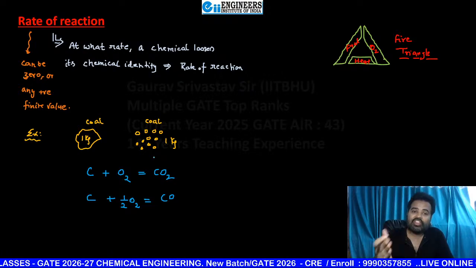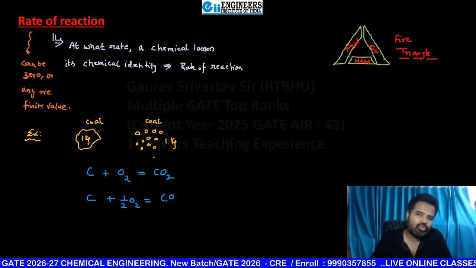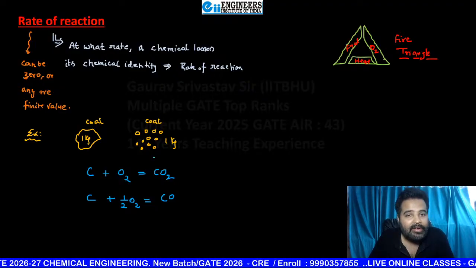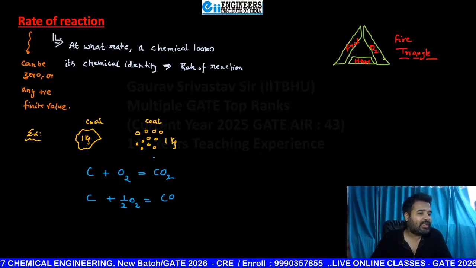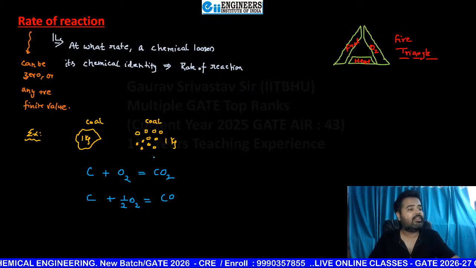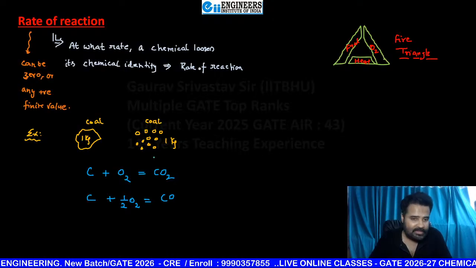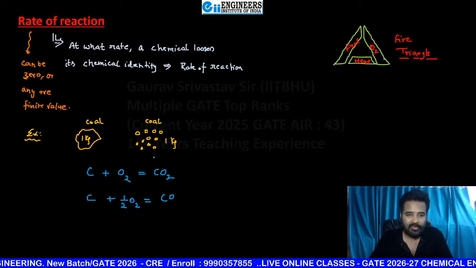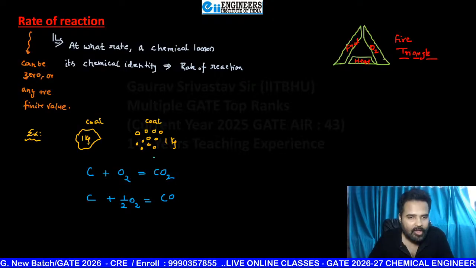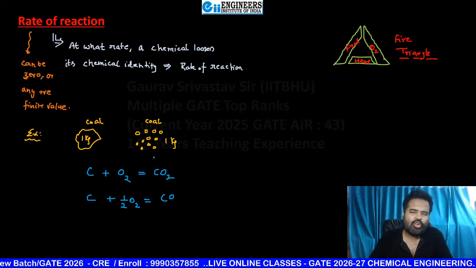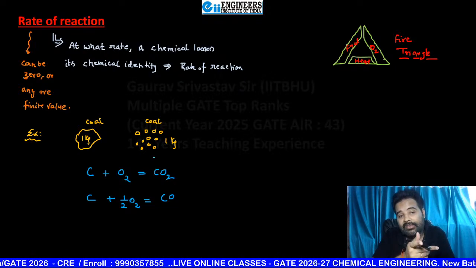So in which case, just tell me, my dear student, is carbon, complete 1 kg, going to lose its chemical identity in a faster manner? Please everyone tell me, beta. Okay, very good. In which case? Is it case number 1? Is it case number 2? When it is fine, in case number 2, in powder form. Very good, fantastic, super. So definitely complete coal is going to burn in case number 2 in a faster manner in comparison to case number 1.